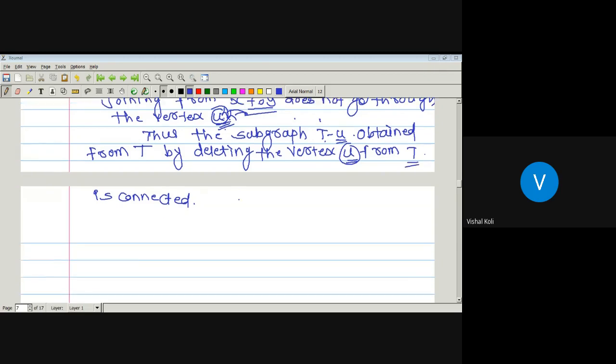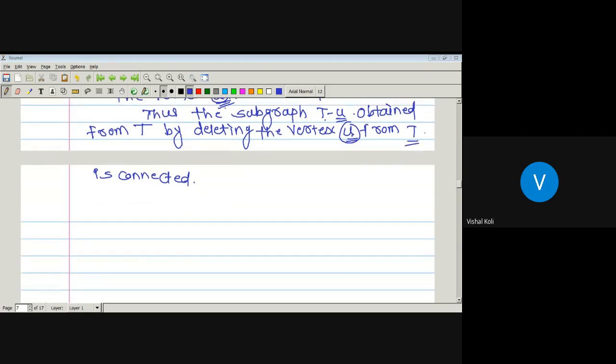And if we remove a vertex U from a tree T, and there is a cycle in T minus U, then obviously that cycle is also present in T. Is it correct? Yes, sir.